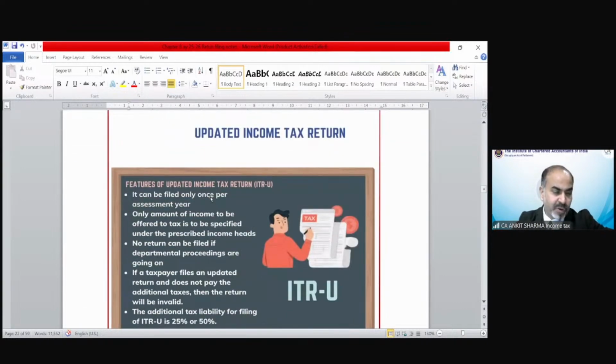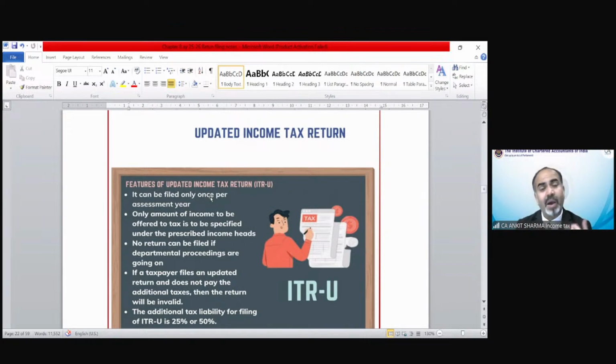A very interesting provision is the updated return. We have gone through the return filed on due date provision. We have understood the provisions of belated return and revised return. So till now we can say that the last day of filing of return is 31st December 2025 for assessment year 25-26. So our previous year is 24-25, and the last date of filing of return is of course 31st December 2025. Till now we have discussed up to this kind of provision.